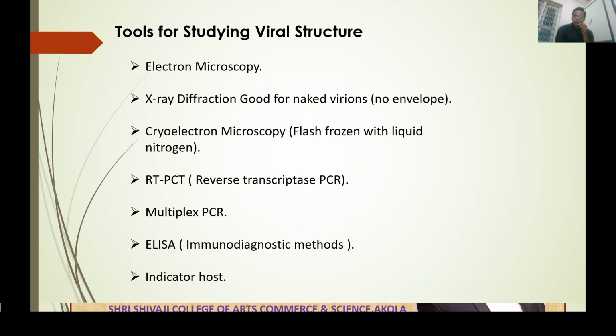But one of the important things in the indicator host is that it is a symptom based study, not a structure based study. The plant we use as the indicator host is sensitive to the particular virus. If we inoculate that plant with a particular virus, symptoms are generated. On the basis of that symptom, we confirm that this is a particular virus. These are the tools for studying viral structures.